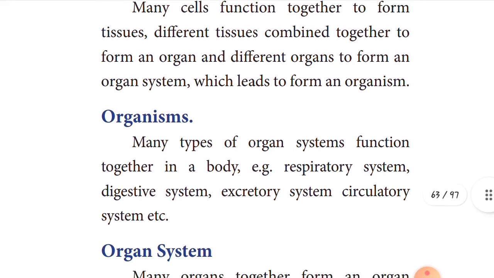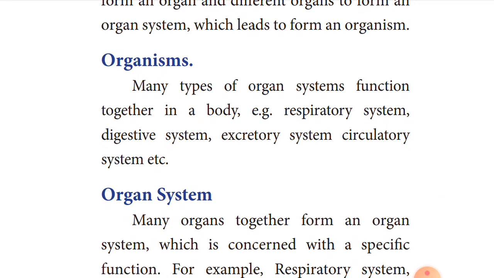And now let's move to the organisms. So what is an organism, children? You see the many types of organ systems function together in your human body. For example, the respiratory system, digestive system, excretory system, and circulatory system. These are all the different types of what? Organ systems. Respiratory system, digestive system, excretory system, and circulatory system. So these are all the best examples of what? Organ systems in our human body.